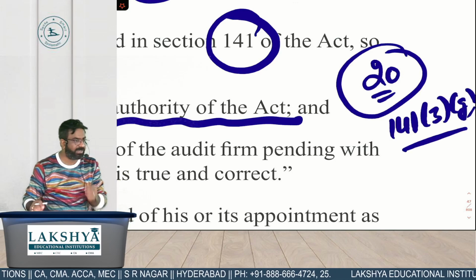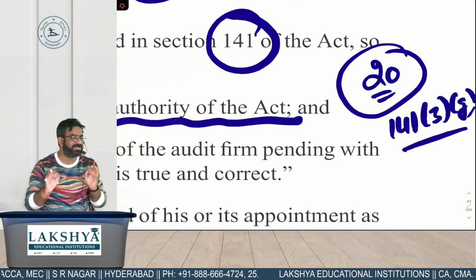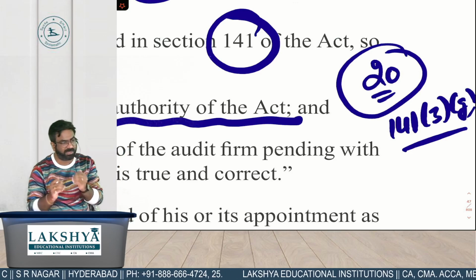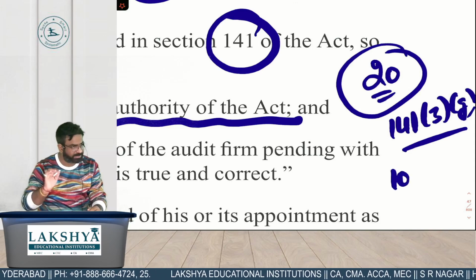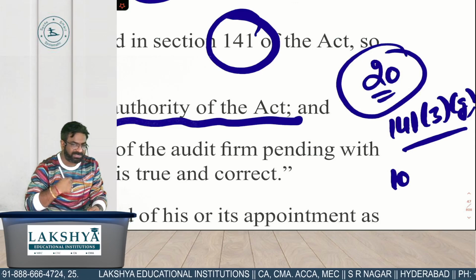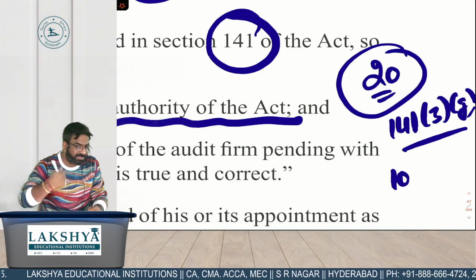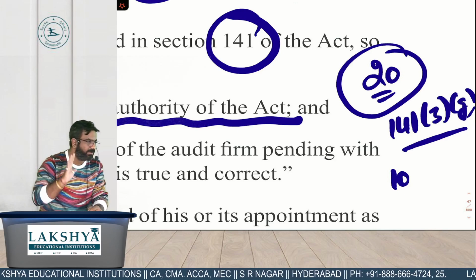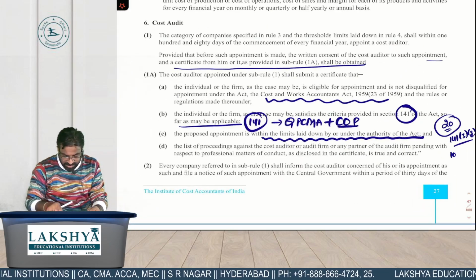What is the section number? Clause G. उसके अंदर अपनी लिमिट्स लिखी होती है कि how many cost audits a cost auditor can do. Let's say for example it is written like 10 cost audits. Are you getting the point? So if you are getting appointed as a cost auditor for my company and my company would be your 11th company, so you are disqualified because your maximum limit is how many? 10.